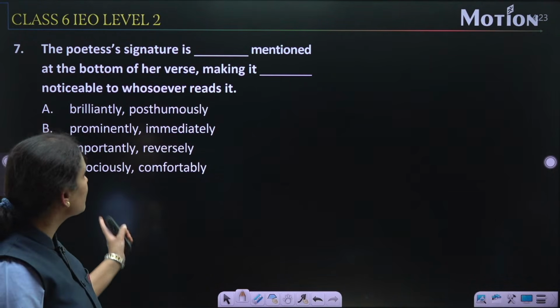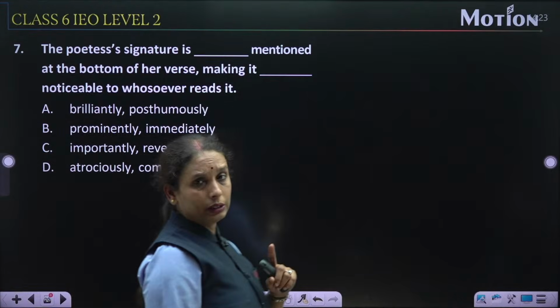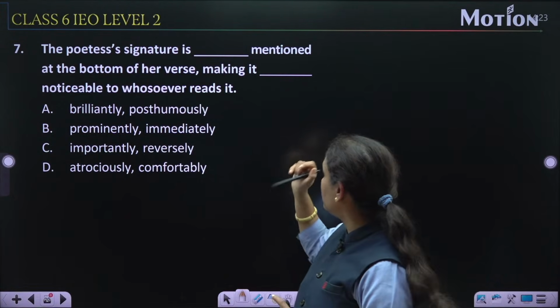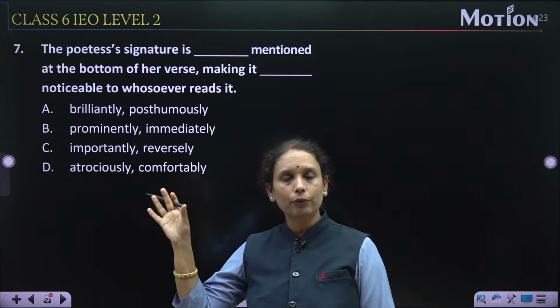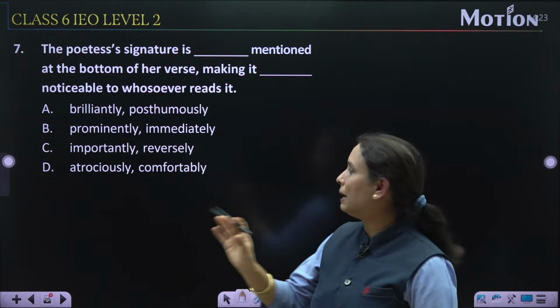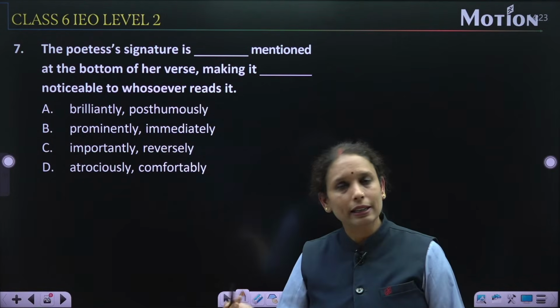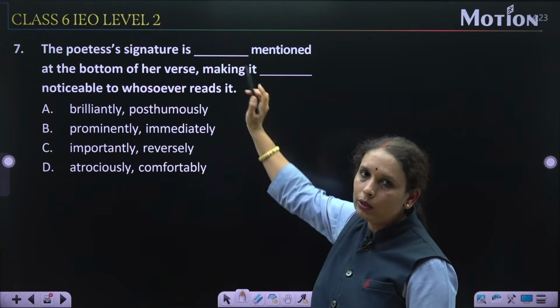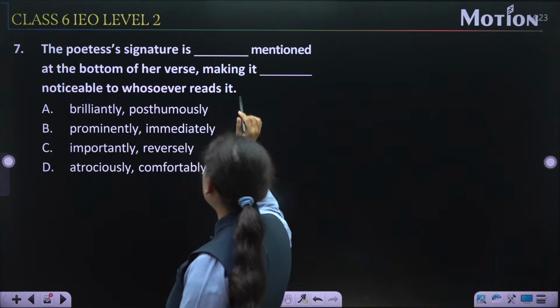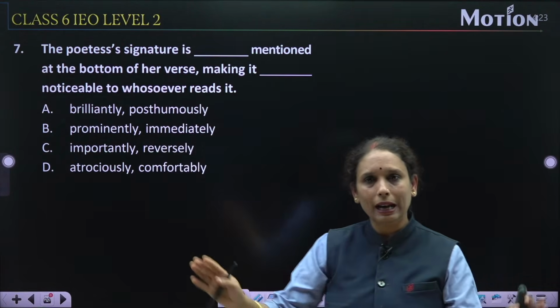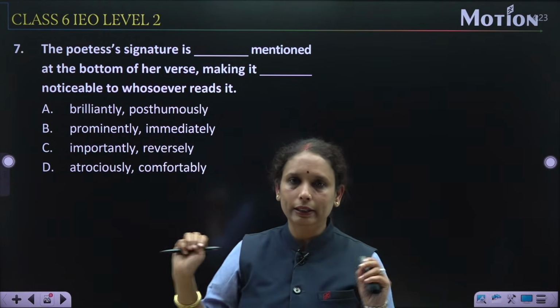The poetess's signature is, जो कवित्री है उसके signature is dash mentioned at the bottom of her verse. उनकी जो कविता है, verse है, उसके bottom पर mention है. अब वो कैसे mention है, किस तरह से mention है, वो हमको dash में करना है. Making it noticeable to whosoever reads it, ताकि उसको कोई भी आसानी से easily उसको read कर सके, right.